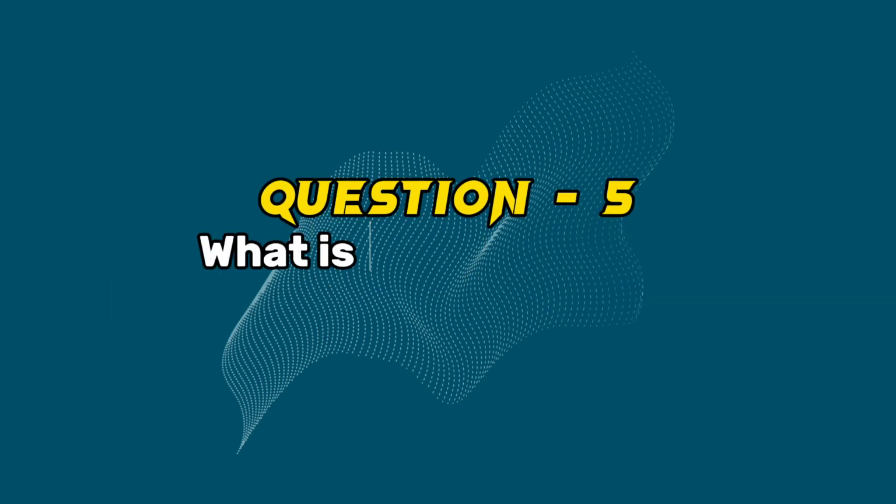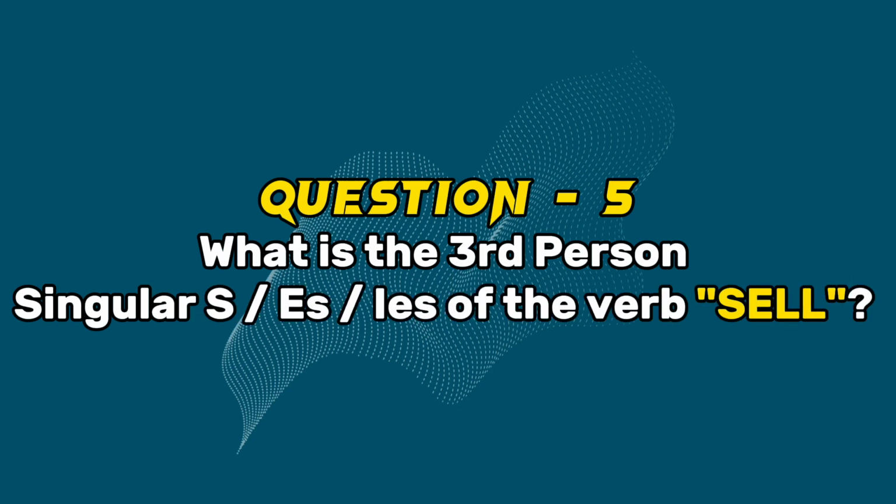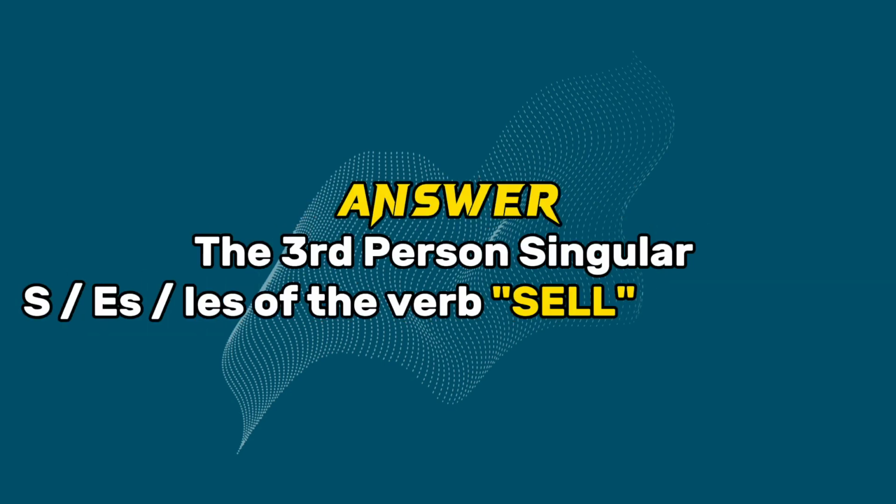Question 5. What is the third person singular form of the verb sell? Answer. The third person singular form of the verb sell is sells.